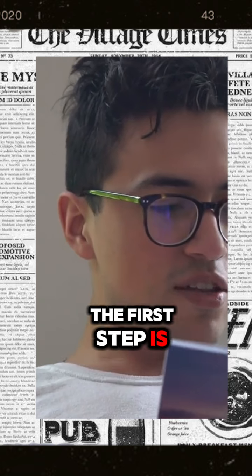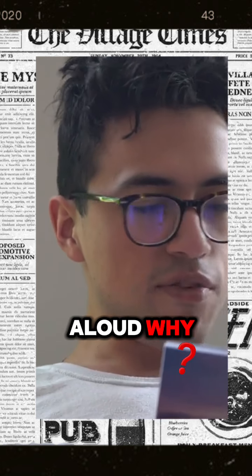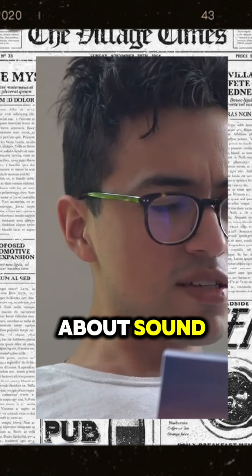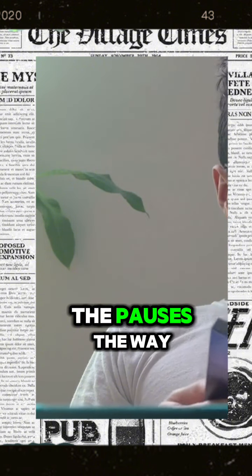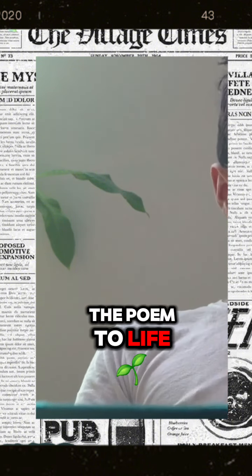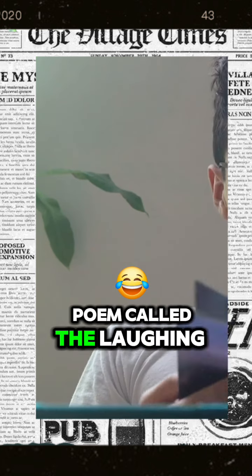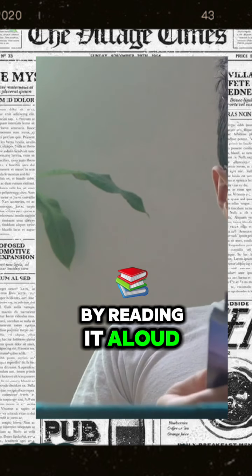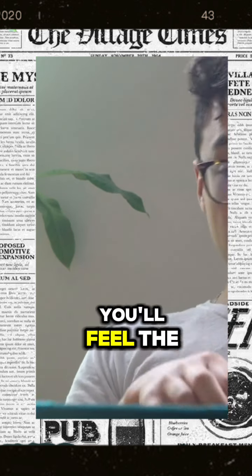The first step is always to read the poem aloud. Why? Because poetry is as much about sound as it is about meaning. The rhythm, the pauses, the way words roll off your tongue. All these aspects bring the poem to life. Imagine you're reading a poem called The Laughing Wind. By reading it aloud, you'll hear the laughter in the words, and you'll feel the poem in a whole new way.